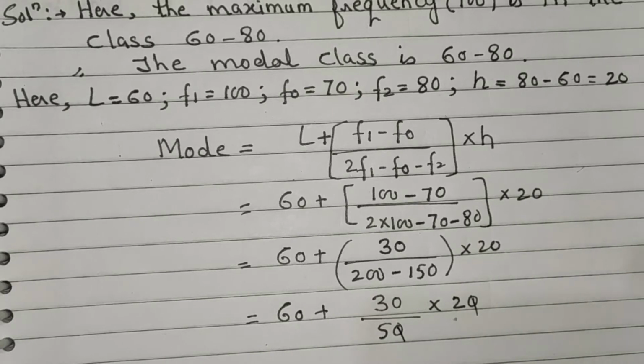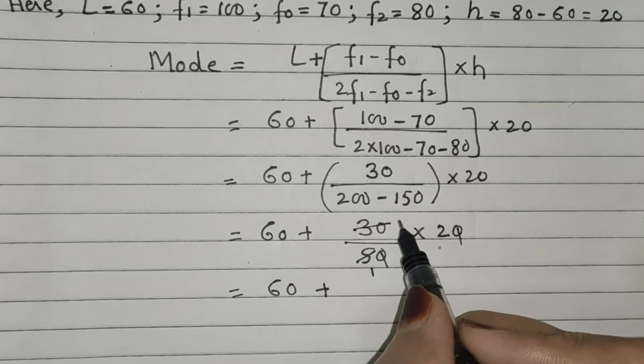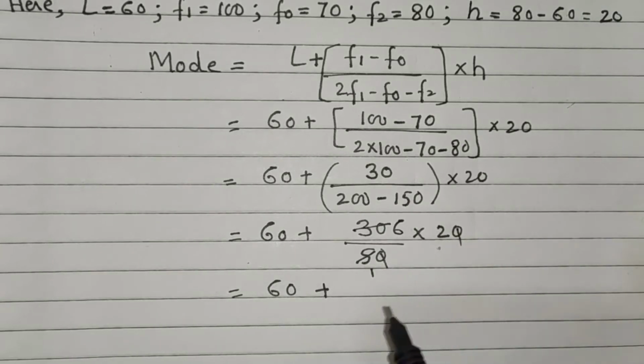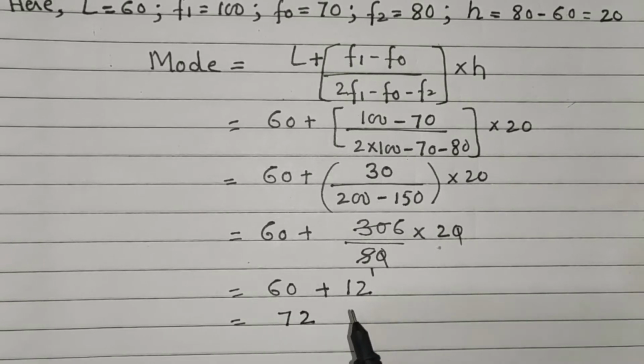The zeros cancel. Now cancel it again. 5 ones are 5, 5 sixes are 30. Now we get 6 into 2 is 12. Now 60 plus 12 we get 72. It is the value of the mode.